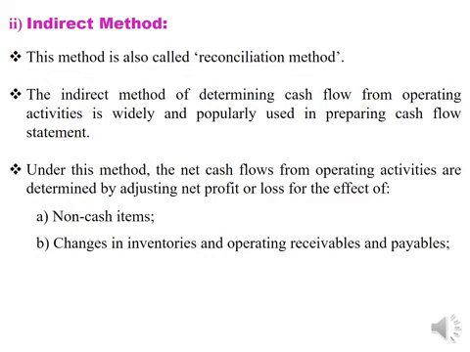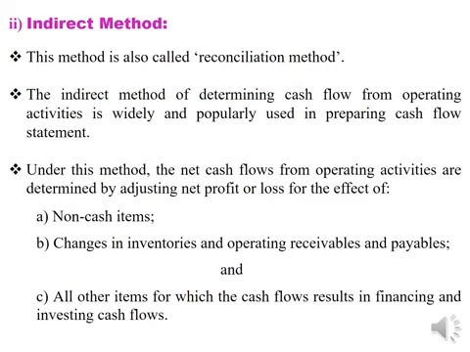Then adjustment will be made on changes in current assets like inventories, bills receivables, bills payables, creditors, etc., excepting cash equivalents, bank balance, and bank overdraft, and all other items for which the cash flows results in financing and investing cash flows.